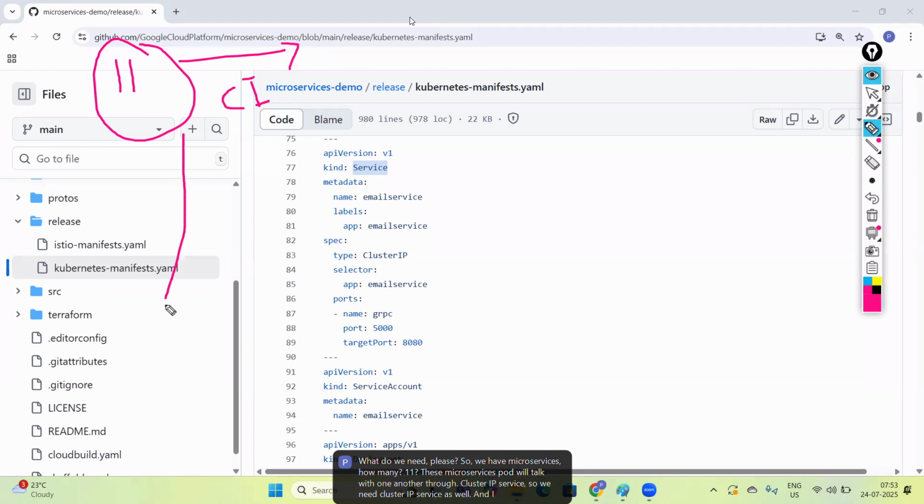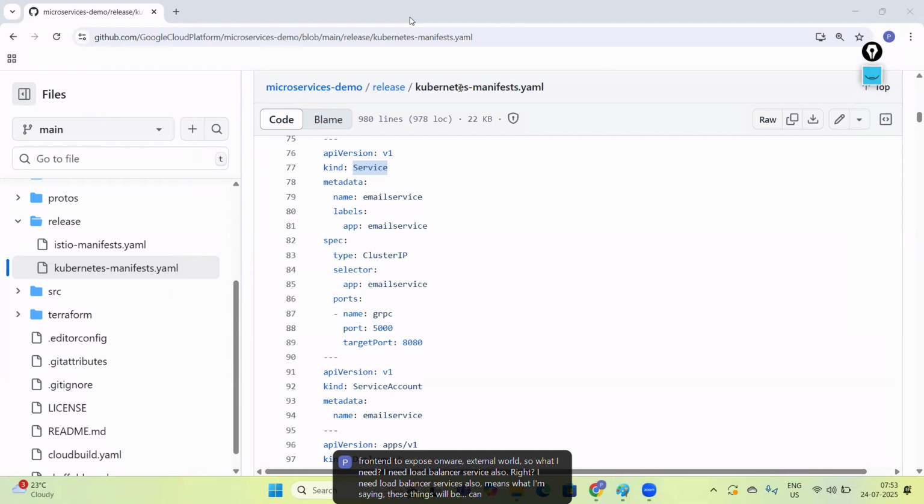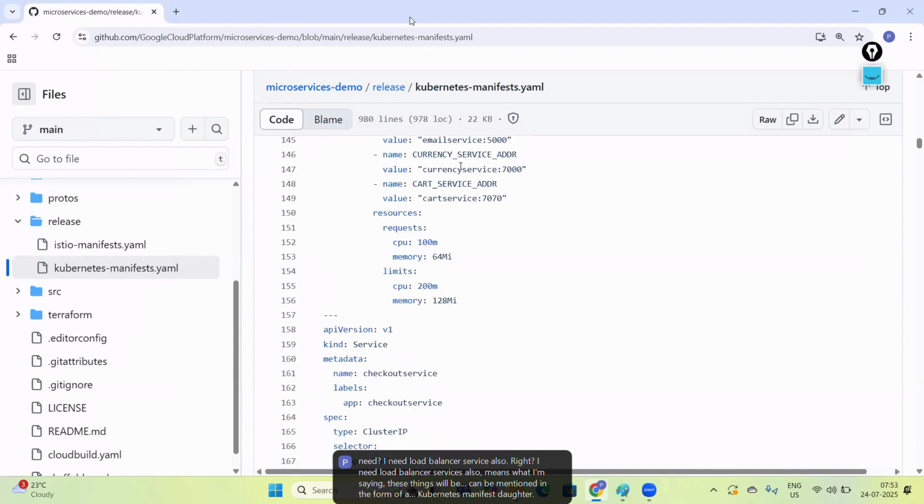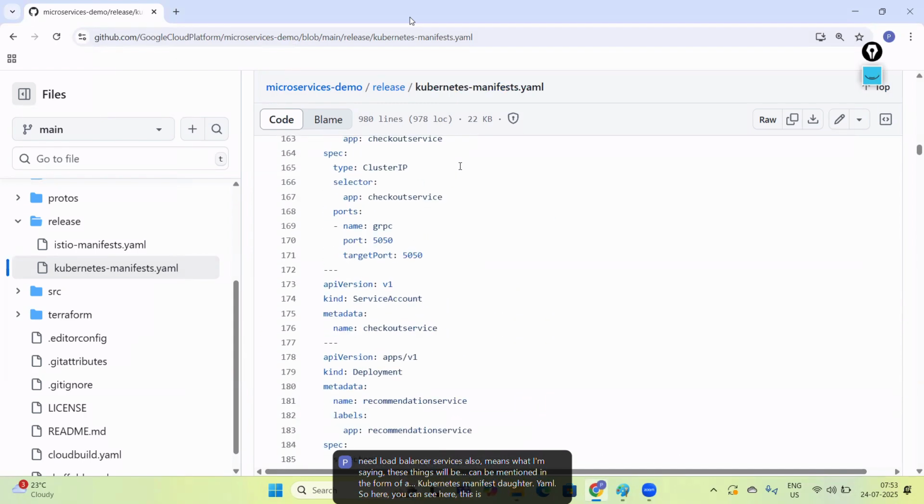And I want to expose the front end. I want the front end to be exposed to the external world. So what do I need? I need a load balancer service also, right? I need a load balancer service also. These things can be mentioned in the form of a Kubernetes manifest.yaml.